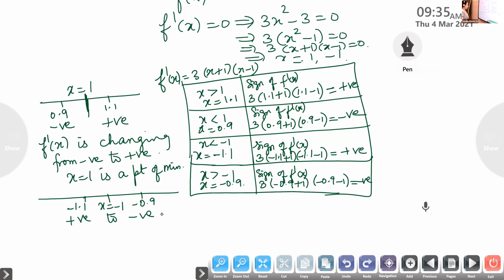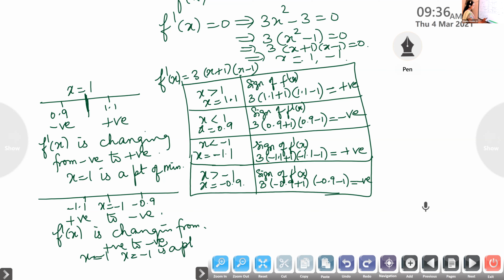The sign of f dash of x is changing from positive to negative. Therefore, x equals minus 1 is the point of maximum.